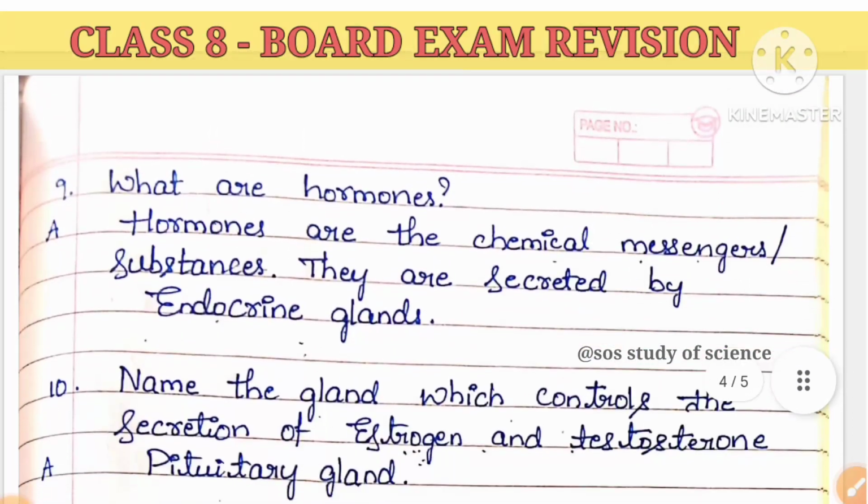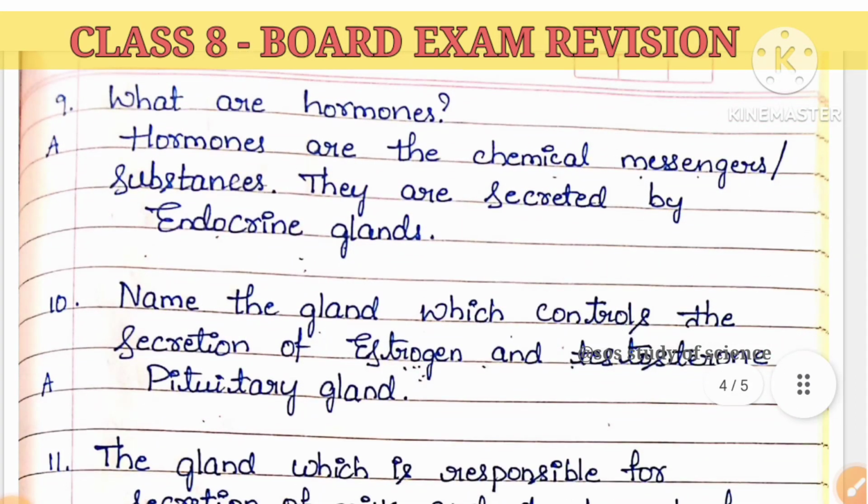The next question: what are hormones? What is meant by hormones? Hormones are nothing but chemical messengers, or we can also say chemical substances. They are secreted by the endocrine glands. Hormones are secreted by the endocrine glands.